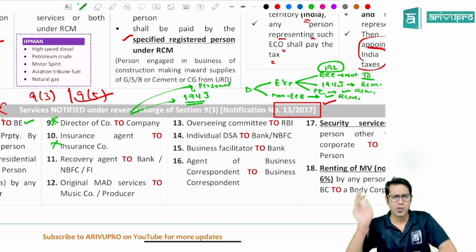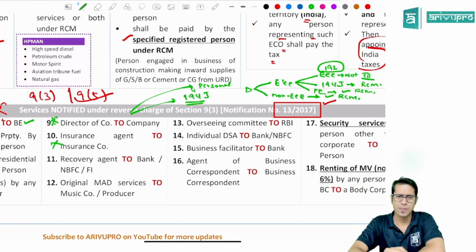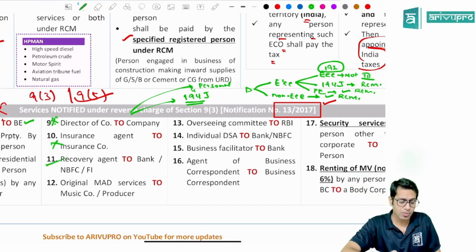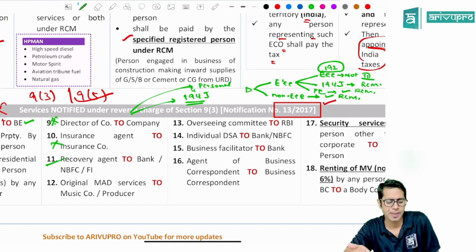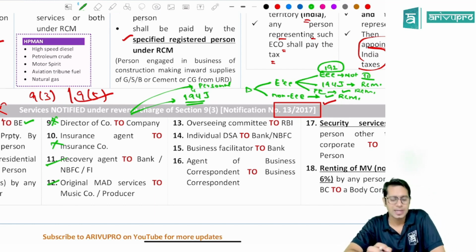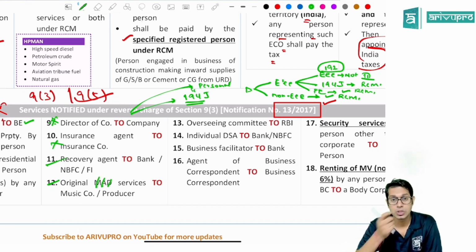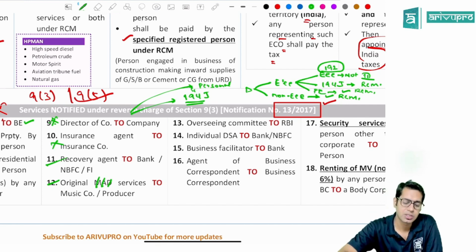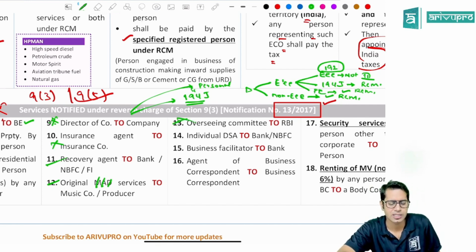Next, not important: an insurance agent giving services to an insurance company, the company has to pay the tax under reverse charge. A recovery agent giving services to a banking company or financial institution, the bank or institution has to pay the tax under reverse charge. Original MAD services, meaning original musical, artistic and dramatic services given to a music company or a producer, the music company or producer has to pay the tax under reverse charge. Overseeing committee of RBI giving services to RBI, the overseeing committee has to pay the tax under reverse charge.